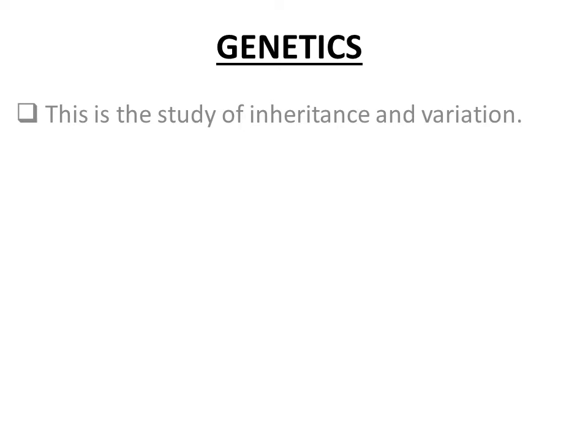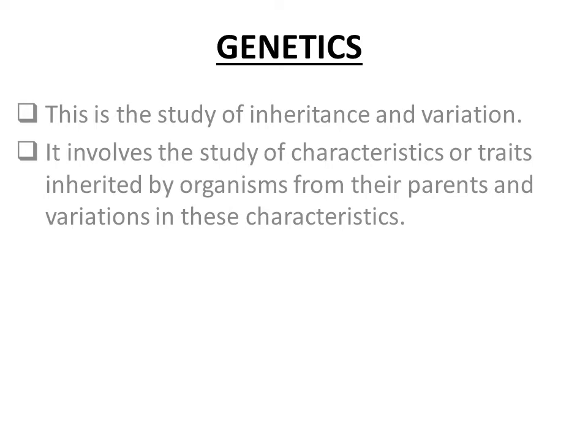Genetics is the study of inheritance and variation. So in this definition of what genetics is, we have the term inheritance and we have the term variation. And in this topic, we're going to understand what the meaning of inheritance is and what the meaning of variation is too. Now, in genetics, we'll study characteristics or traits that are inherited by organisms from their parents and the variations in these characteristics.